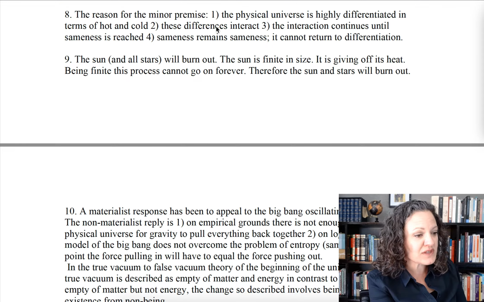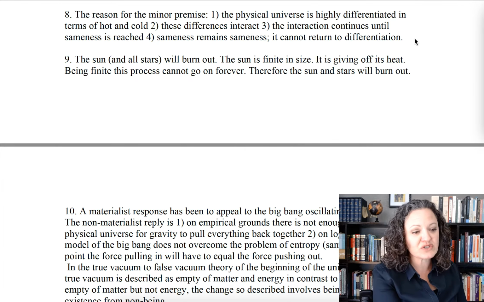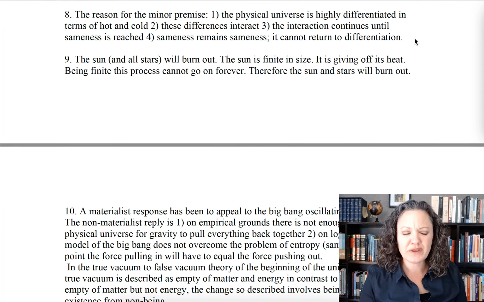The first is that the physical universe is highly differentiated in terms of hot and cold. These differences interact, and the interaction continues until sameness is reached. Sameness remains sameness. It cannot return to differentiation. All right, what does that mean really, though?